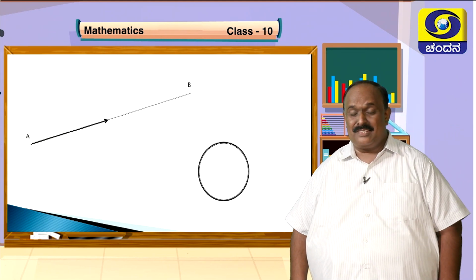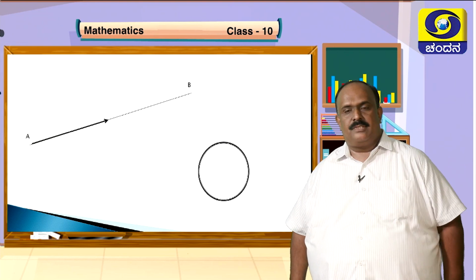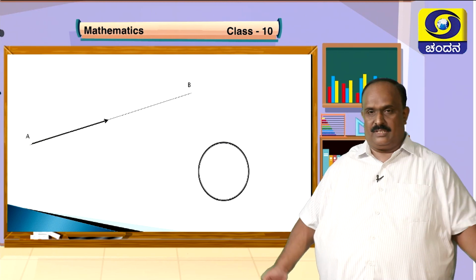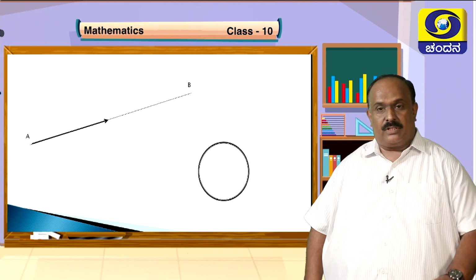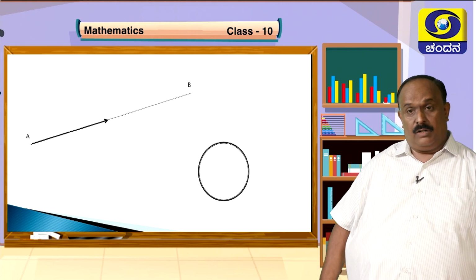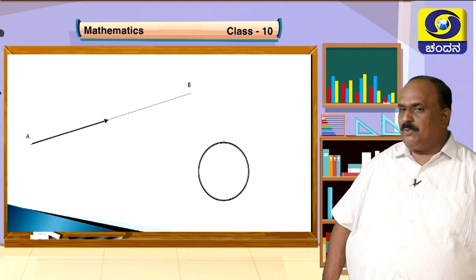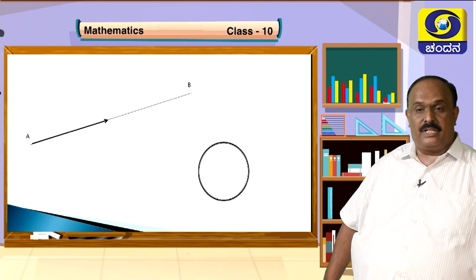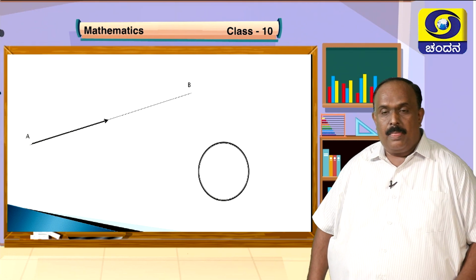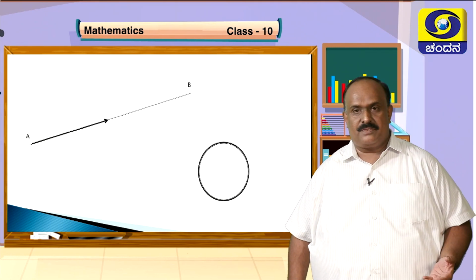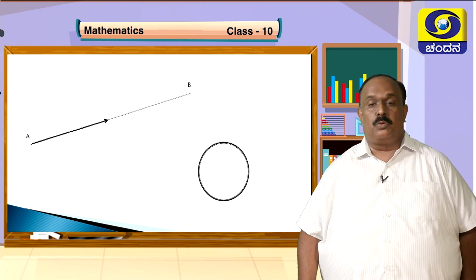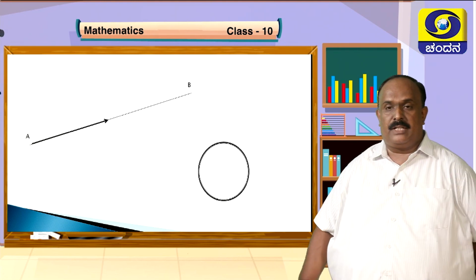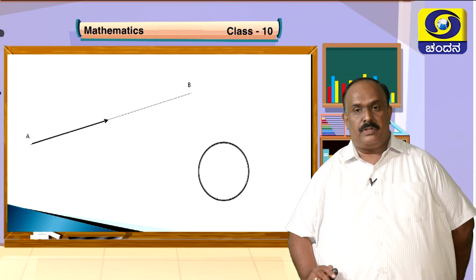Who doesn't know this? This is a circle. Inside the class, if I ask you to draw a circle of radius 3 centimeters, yes sir, we will draw it. A circle of radius 5 centimeters, of course sir, that can be drawn. Suppose I put the same question the other way: can you draw a circle of diameter 10 centimeters? Diameter 10 means radius 5, fine, we will draw it. Then look at this circle. Without the help of any mathematical instrument, can you tell me the radius of this circle?